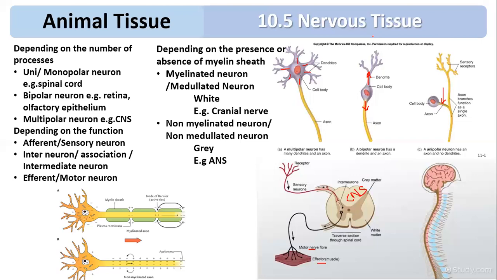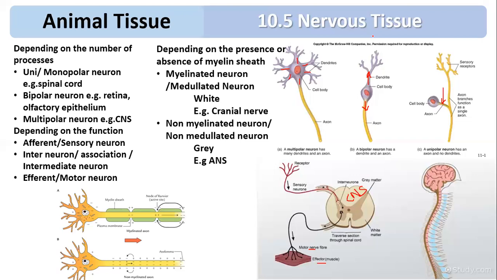The myelin sheath prevents the loss of impulse during conduction. So what is the function of the myelin sheath? It prevents the loss of the message during the conduction. During conduction, the message should not be lost, and that is prevented by the myelin sheath. So the cranial nerves of vertebrates are myelinated.